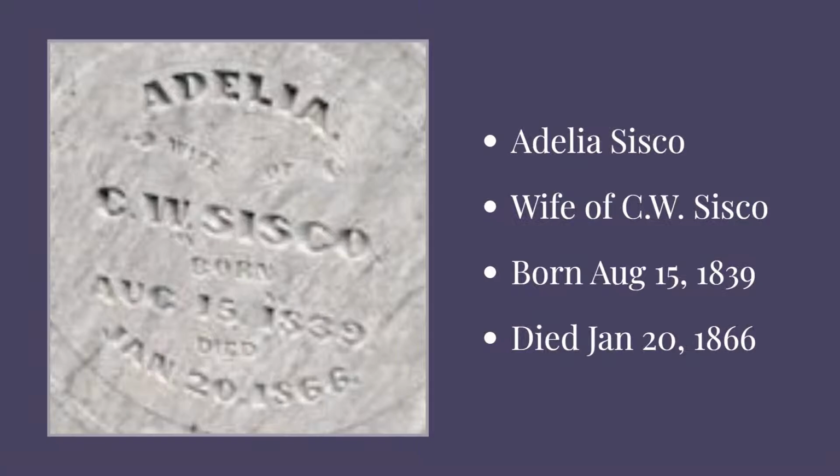The first thing that I like to do is look at that gravestone and really pull any kind of information out of it that I can, and list all those facts that I have about that person. So this is Adelia Sisco, wife of C.W. Sisco. So clearly she was not born a Sisco, she was married to a Sisco. And so we need to see what kind of information we can find about C.W. He was not buried with her, it was just her. She was born on August 15th, 1839, and she died January 20th, 1866. So she wasn't even 30 years old yet.